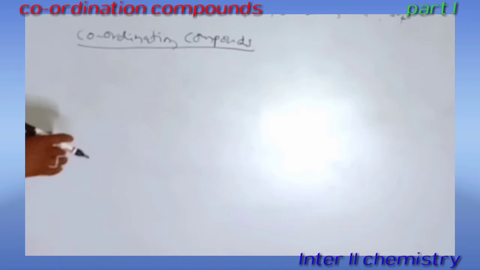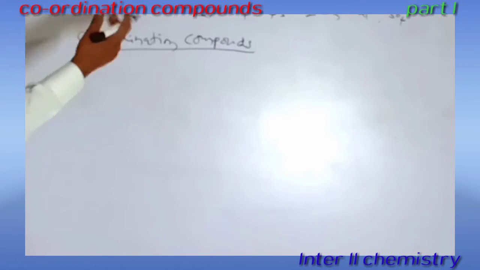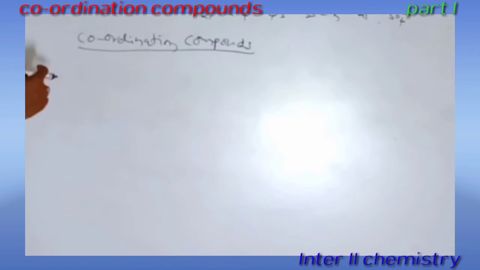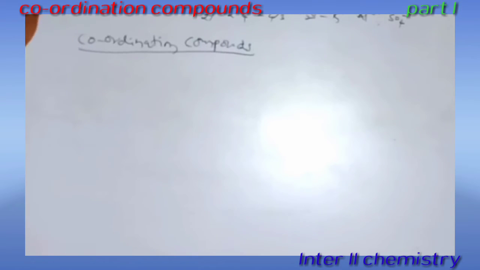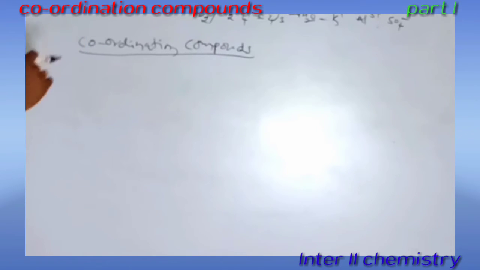The coordination compound or complex compound is formed by the combination of two different compounds in stoichiometric ratio, and on hydrolysis it gives one complex ion and another one is the counter ion. So this type of compounds are called coordination compounds or complex compounds.